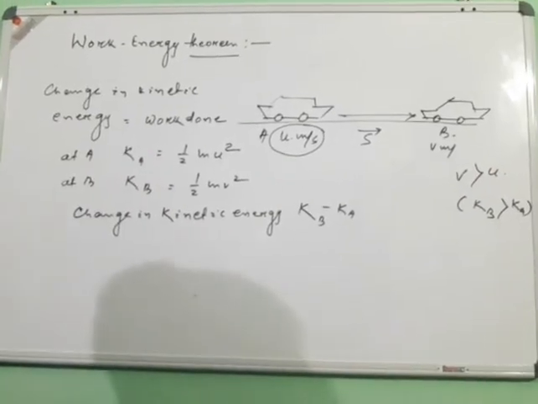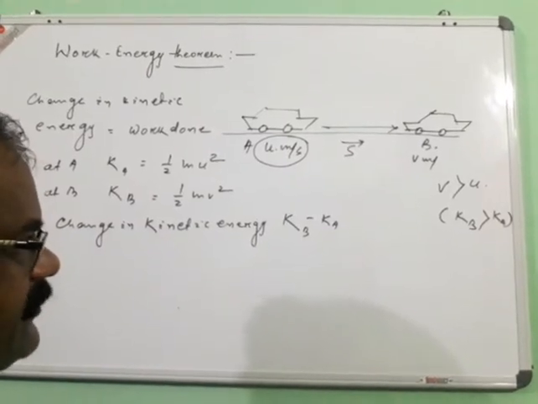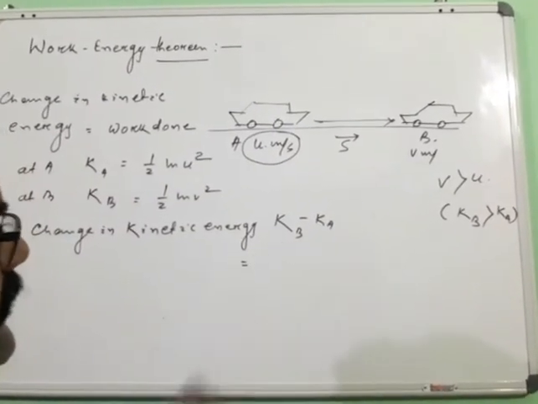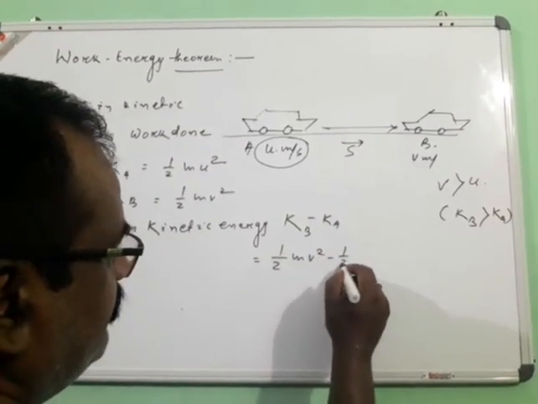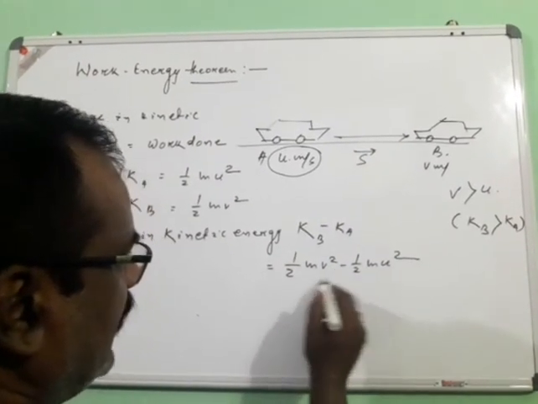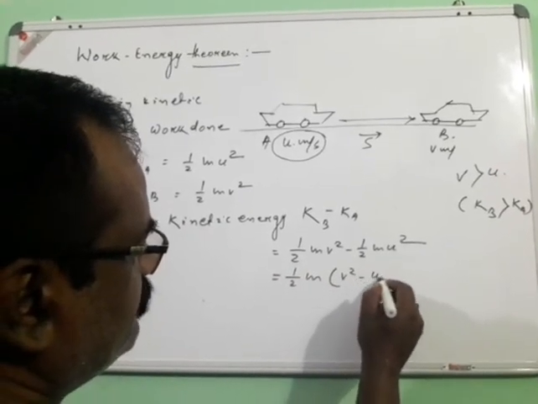Then the change in kinetic energy, Kb minus Ka, becomes half m v square minus half m u square. Taking half m common, we get v square minus u square.